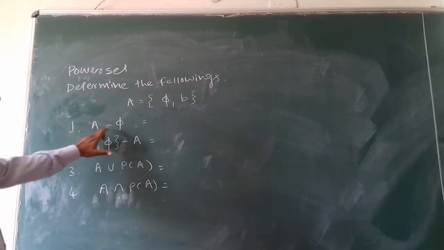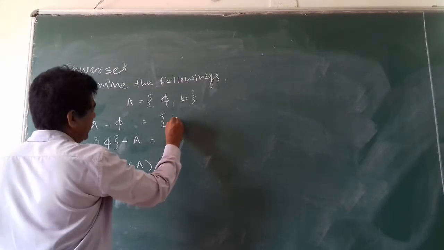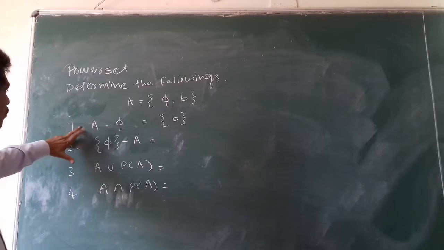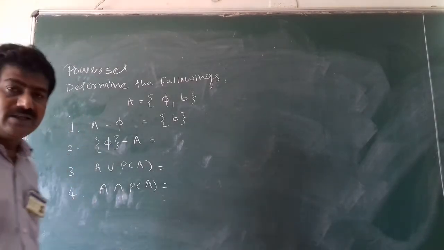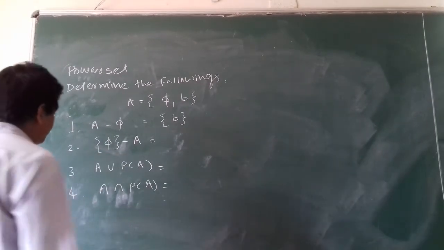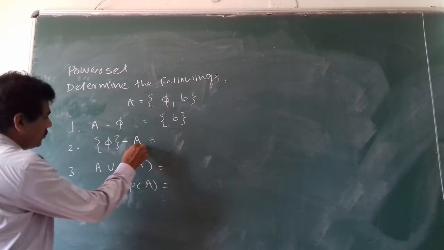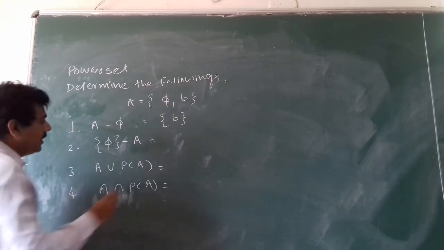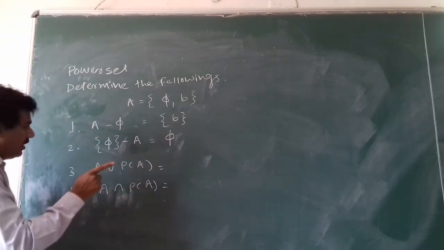Now first, A minus {5}. The result of this will be a set which contains only the element b. These first two questions are about the difference of sets, one of the operations we have seen in the previous lecture. Now second, {5} minus A. This will remove this particular element from this, so what will remain? It will remain an empty set.